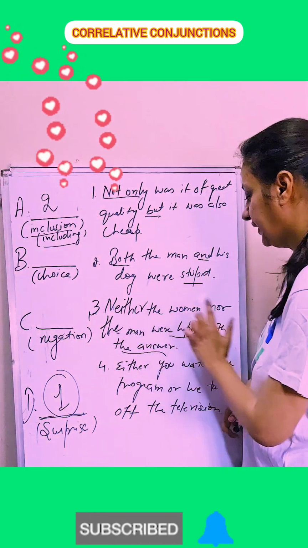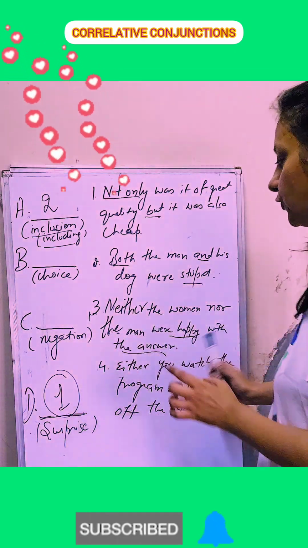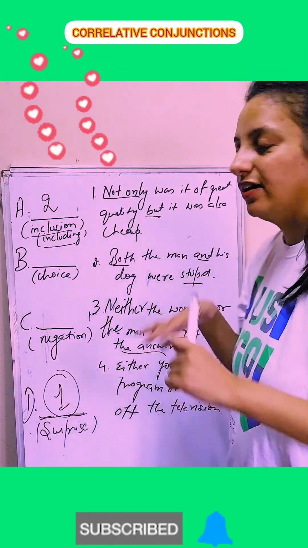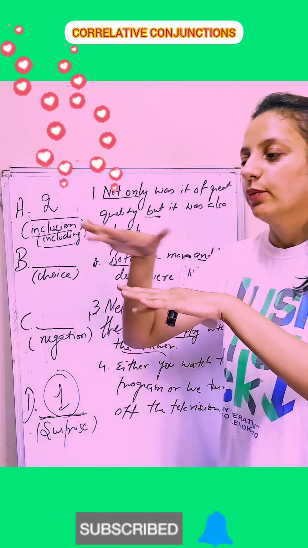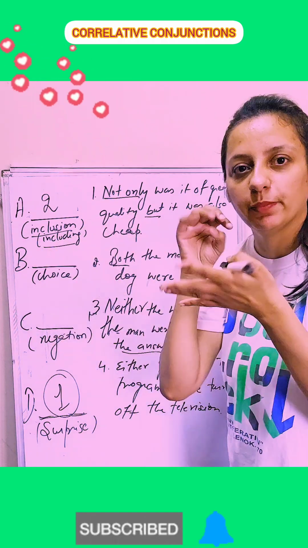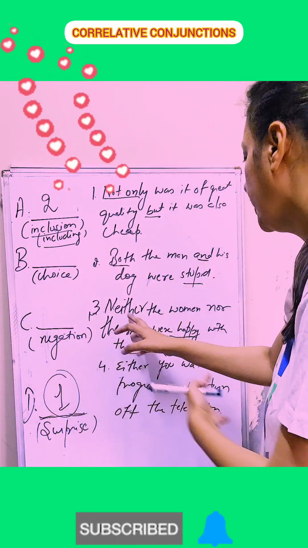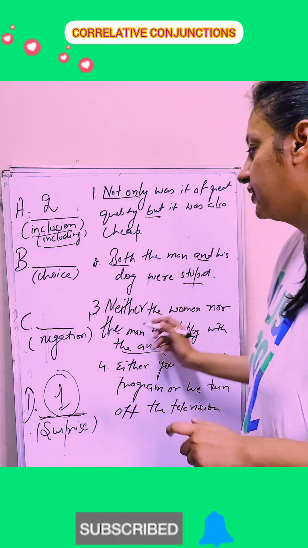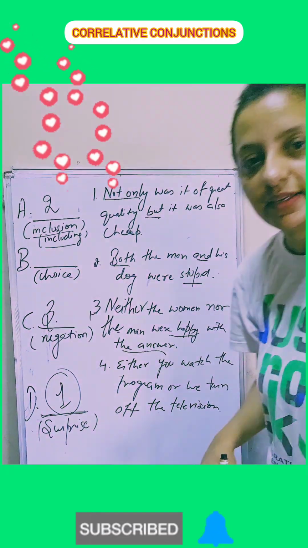Neither the woman nor the man was happy with the answer. Both are not happy with the answer, means both are at the same point and they are talking about the same thing. Both are true to one statement. दोनों खुश नहीं एक statement पे. ना तो मैं खुश हूँ, ना तो लड़का खुश है, ना लड़की खुश है. Both are not happy. So it's a case of negation here.